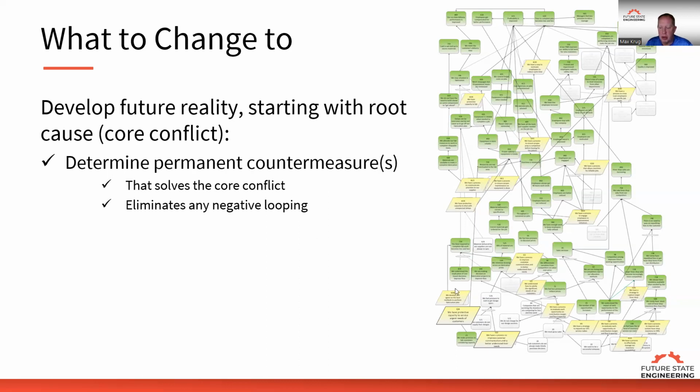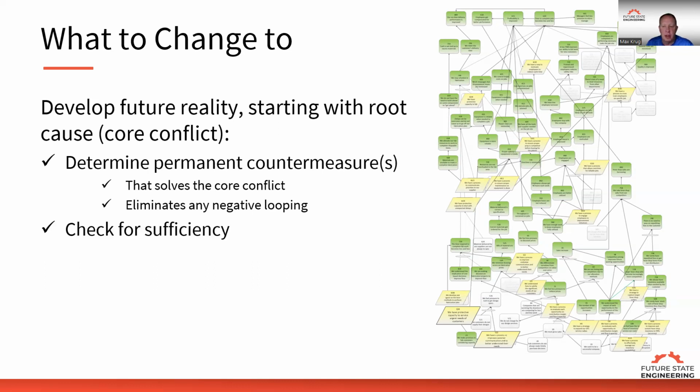Those permanent countermeasures are the actions we're going to take that solve the core conflict and eliminate any negative looping that's happening within the organization. A negative loop is where we have one action that creates an undesirable effect, that creates another undesirable effect, that creates another undesirable effect, and then it comes back to the original undesirable effect. So we get that negative looping.